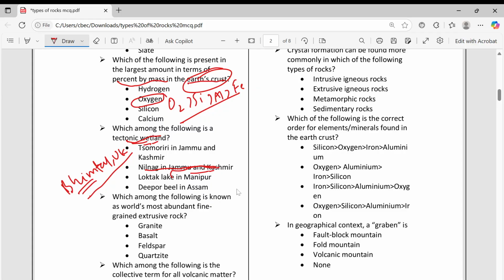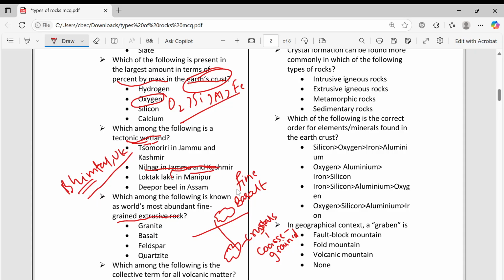Which among the following is the most abundant fine-grained extrusive rock? I told, when a volcano erupts and lava forms on the surface outside, the example I told was basalt rock. This is extrusive igneous rock, and it is fine-grained. If it is settling at a great depth, it will form big crystals. This is coarse grained. Coarse means very big crystals. Fine grain means very small, sand-like, clay-like particles. Coarse grain means some big-sized particles.